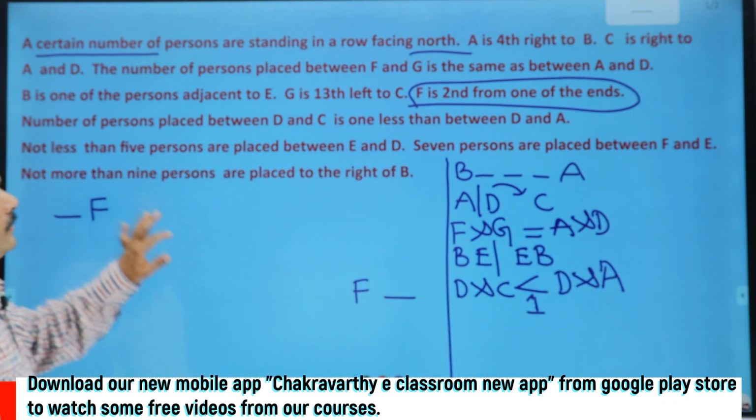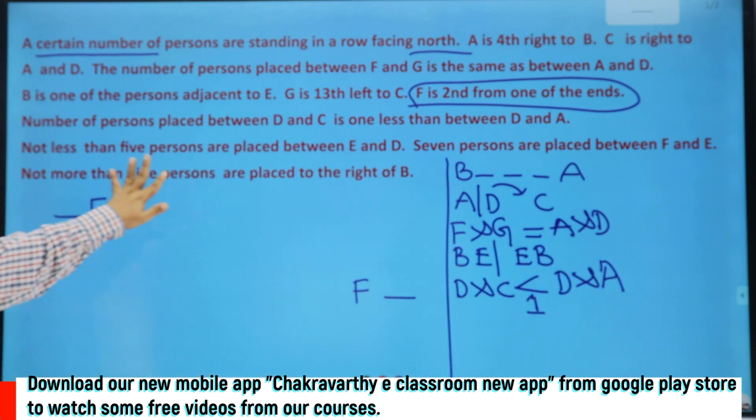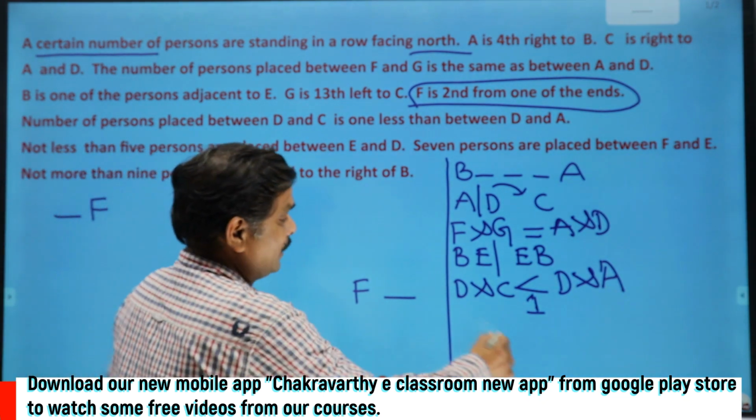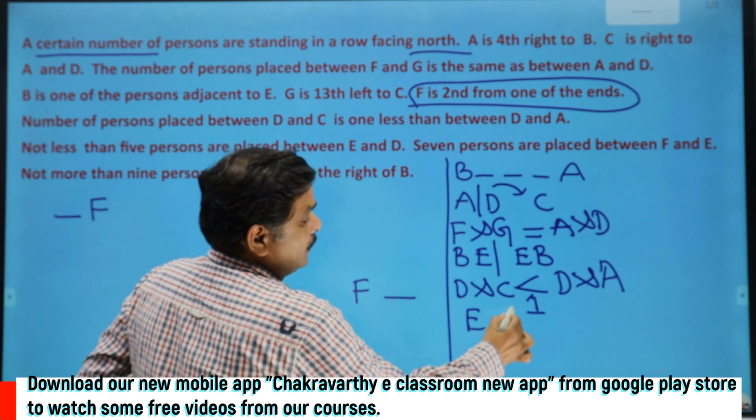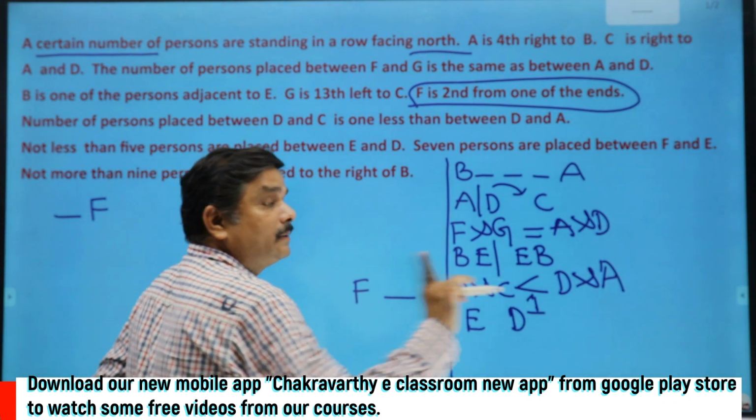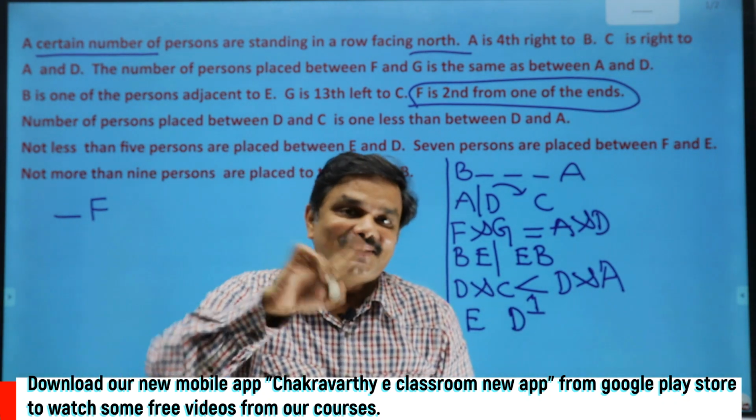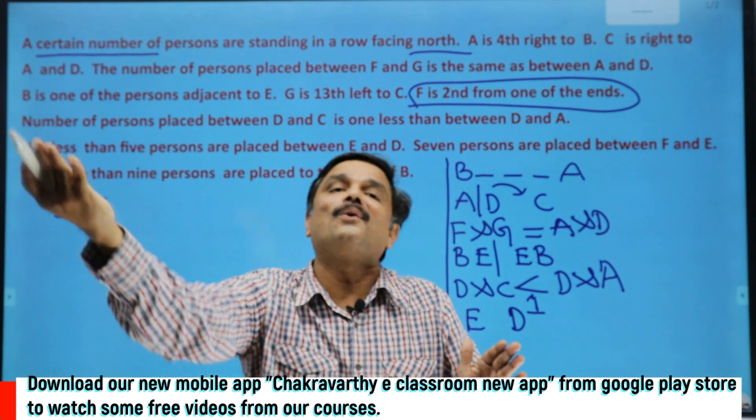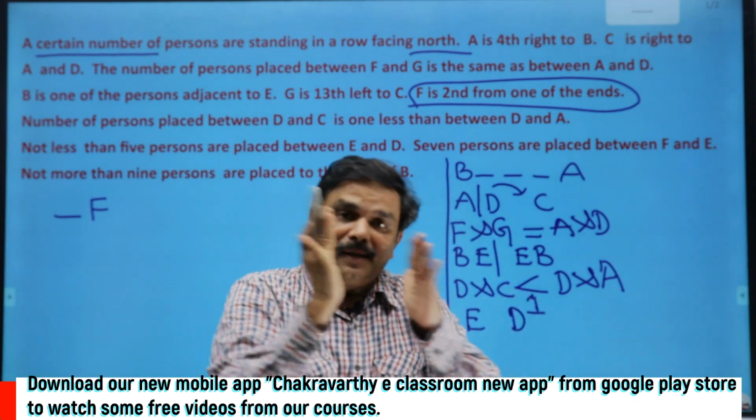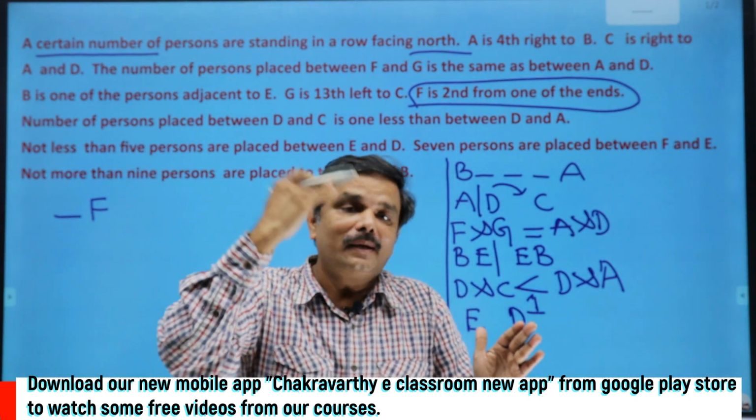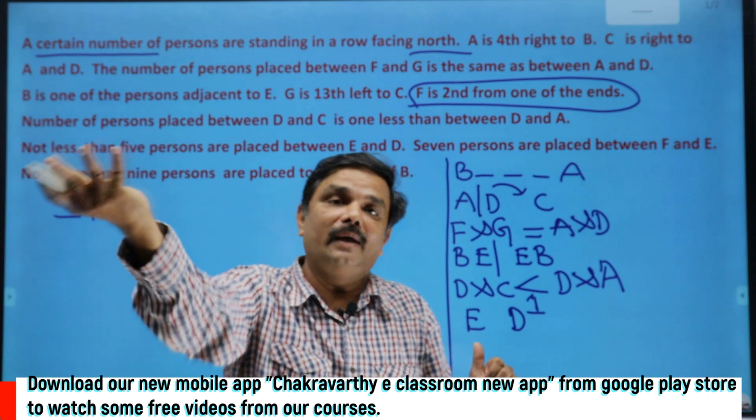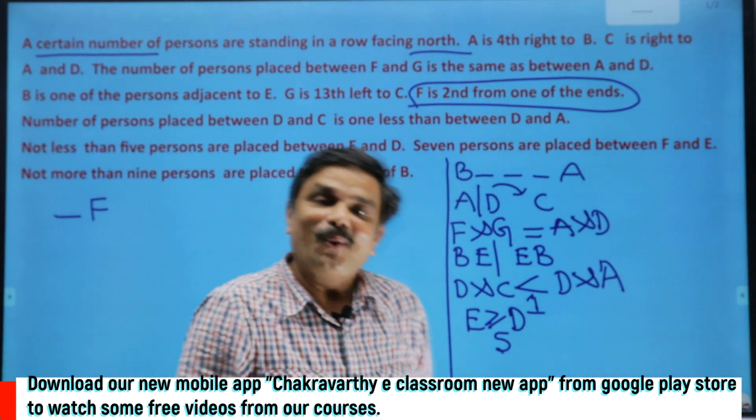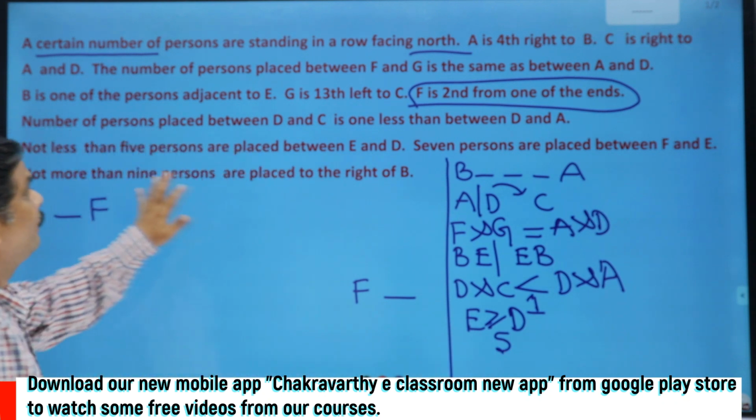Then what's the next information they have given? Not less than 5 persons are placed between E and D. One more information. Between E and D, not less than 5. What do you mean by not less than 5? Not less than 5 means that it may be equal to 5 or more than 5. So greater than or equal to 5, I am writing. Alright, then go for any other information they have given.